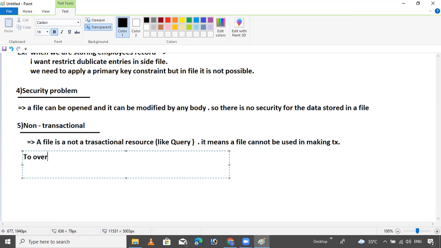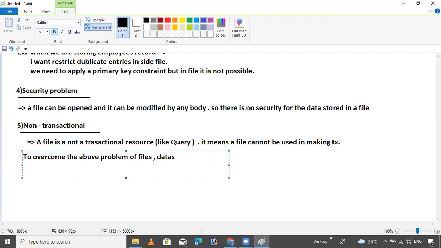To overcome the above problems of files, we introduce the database.